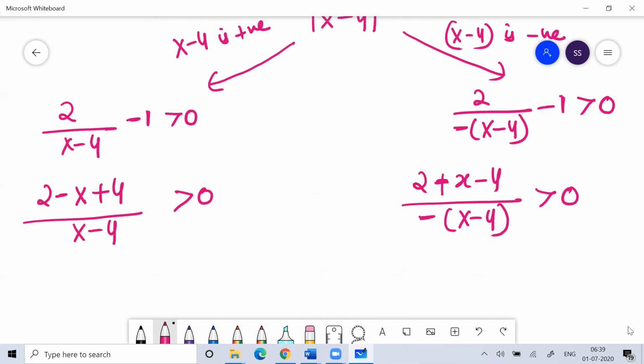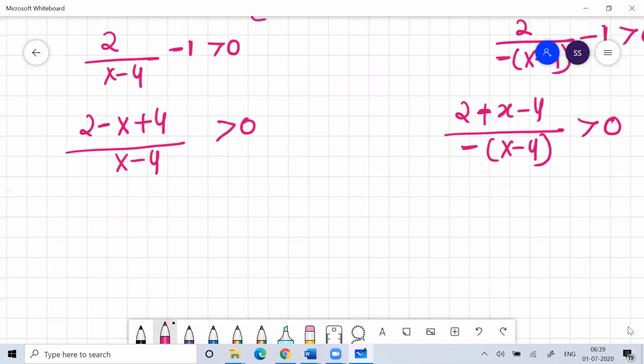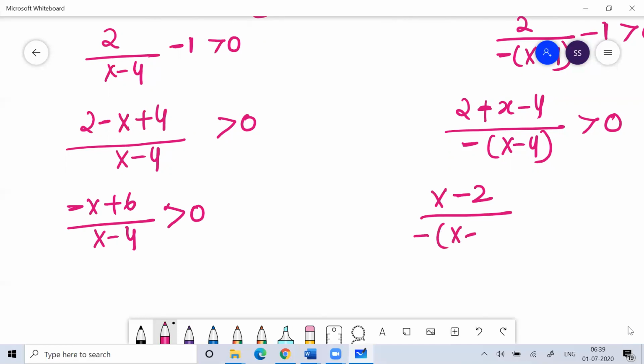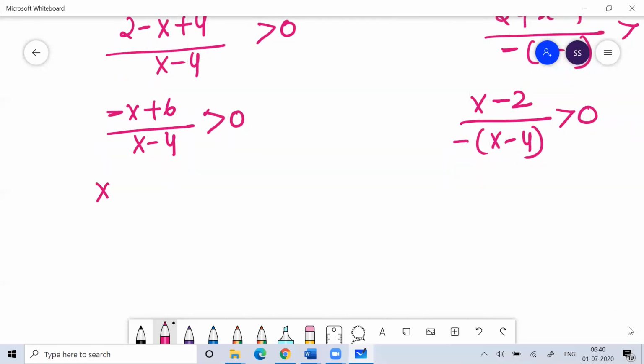Fine. So I can write this as minus x plus 6 divided by x minus 4 is greater than 0, and here I can say x minus 2 by minus of modulus of x minus 4 is greater than 0. So I can say that here x minus 6 divided by x minus 4 is less than 0.